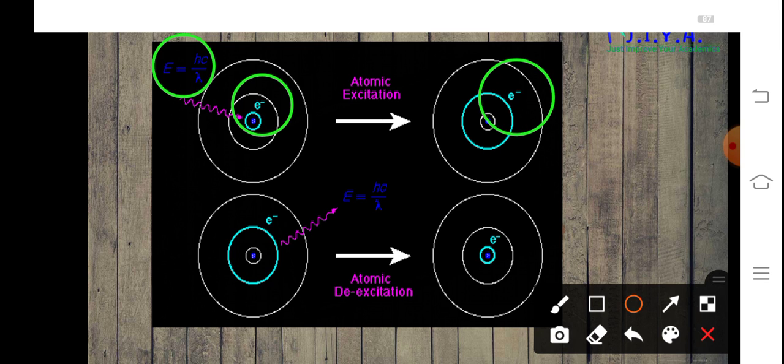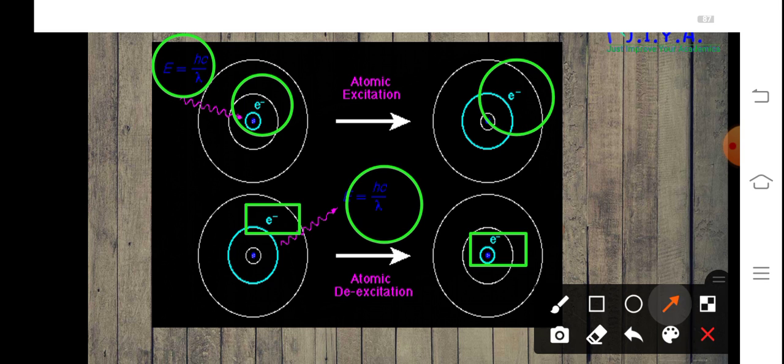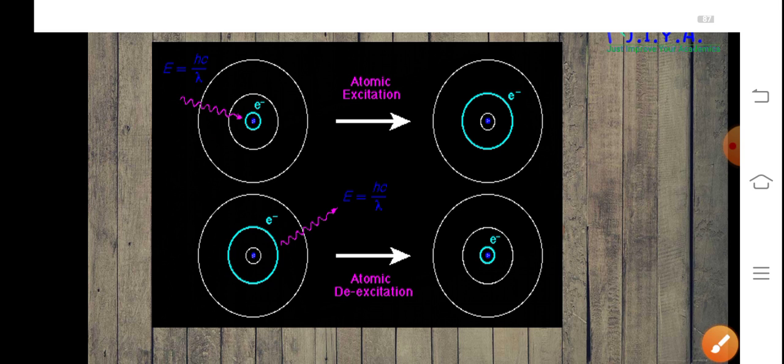Now this electron which is present at the higher energy level is unstable at this position. So what does it do? It basically releases the amount of energy which was absorbed. So it releases the equivalent amount of energy which was absorbed and comes back to its original position. So here you can see that the electron at the higher energy level comes back to its original position by releasing exactly the same amount of energy which was absorbed initially. So this is known as electron excitation or atomic excitation, and due to this metals have luster.